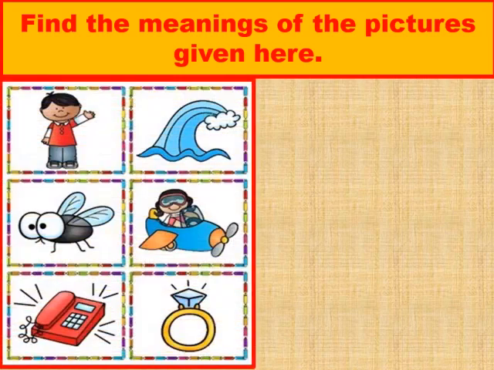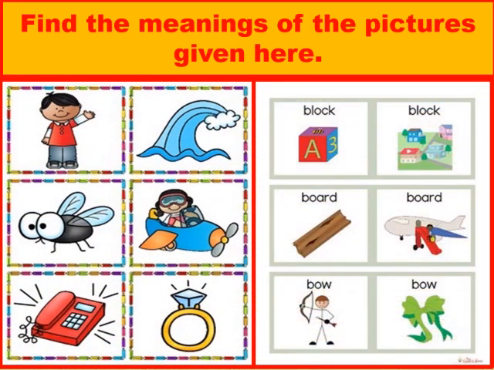Children, I hope you must have understood homonyms very well. Now let us see how much you have understood. Now I am going to give you some questions. You have to read those questions carefully and write the answers in your notebook. Question number 1. Find the meanings of the pictures given here. Children, you have to find the meanings of the pictures given here and write in your notebook.